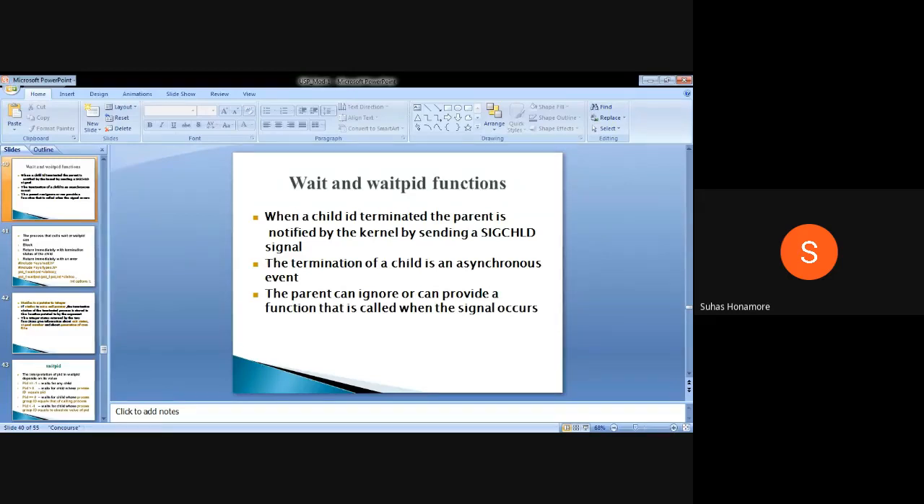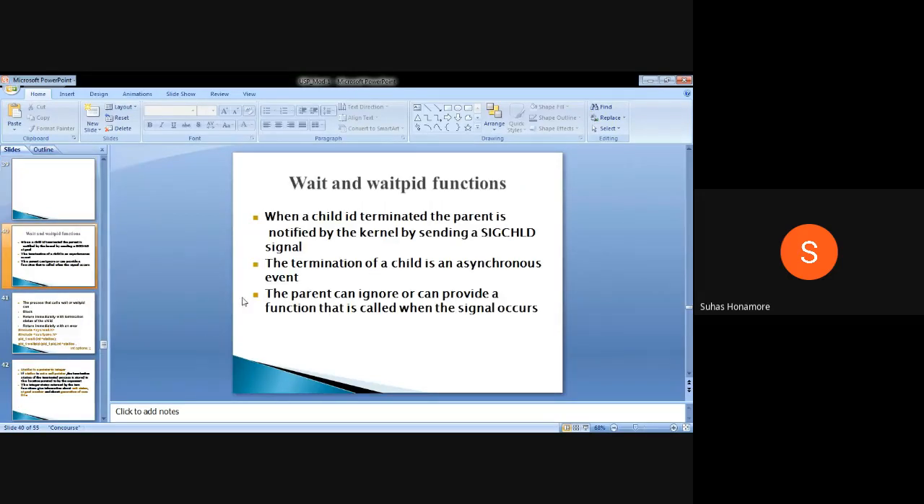Now I'll go to a new topic, that is wait and waitpid. Two things are there. Whenever a child process terminates, normally the kernel sends a signal to the parent process, and that signal is SIGCHLD, which is nothing but that the child is terminated. This termination is asynchronous. So what is asynchronous? Whenever the child may call some exit function, or return, or because of some other interrupts it may get terminated.